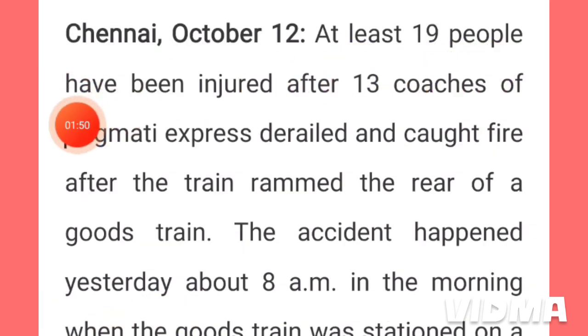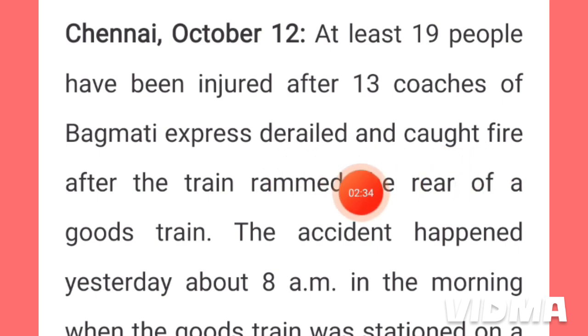The first part of this line is in the present perfect tense because it is assumed that the accident just happened yesterday and the result of that is also existing still. That is why it has been written in the present perfect tense. Have been injured and 13 coaches of the Bagmati Express derailed. Derailed means caused to leave the line, that the train was not on the railway lines, and that is why the accident happened and it caught fire.